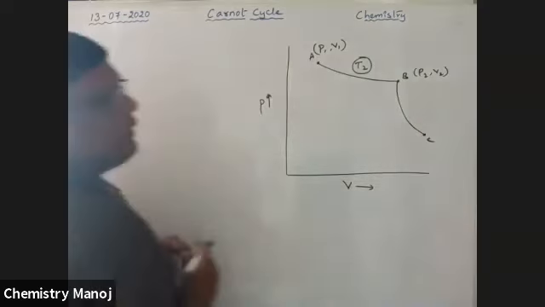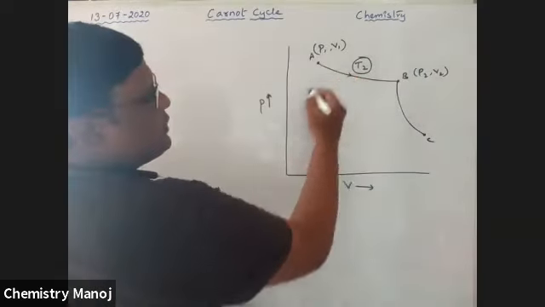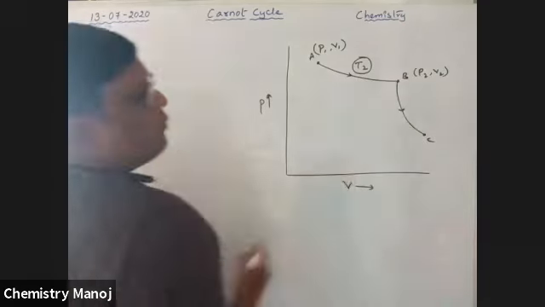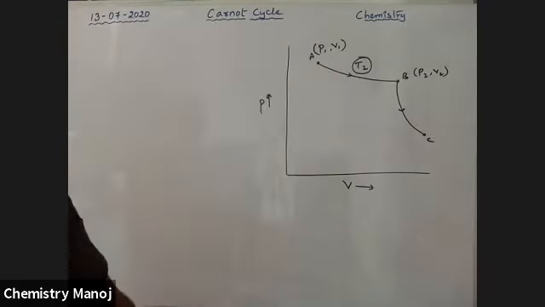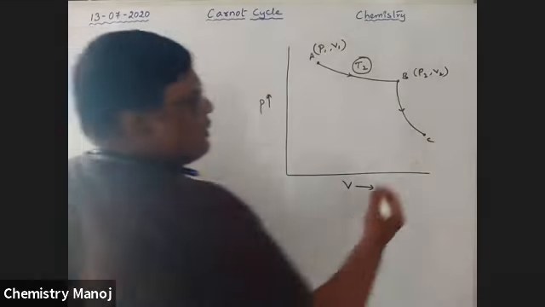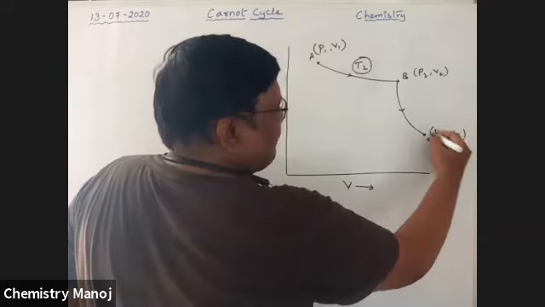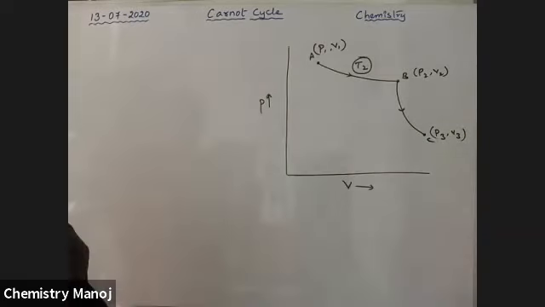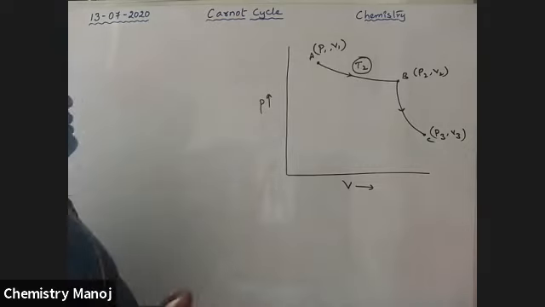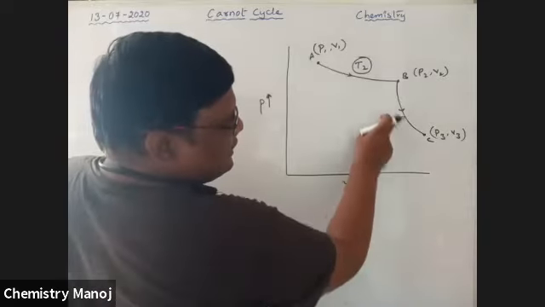This is point C. So this is the direction, my dear boys. This is the direction, so B to C. There, the parameters are pressure P3 and volume V3. Okay, so next, what is this?